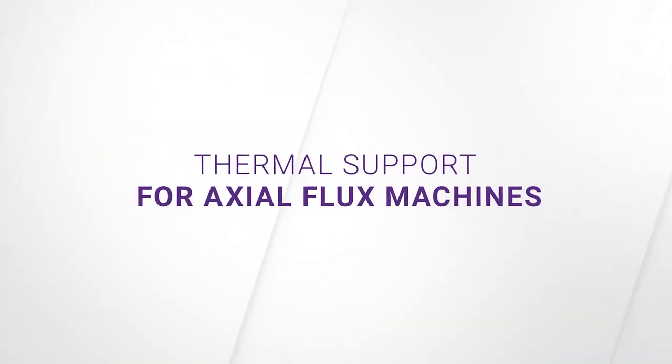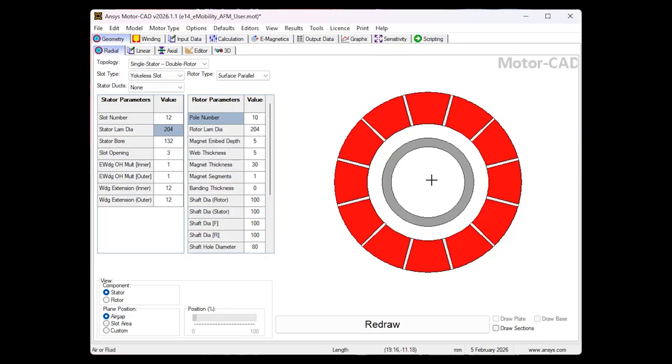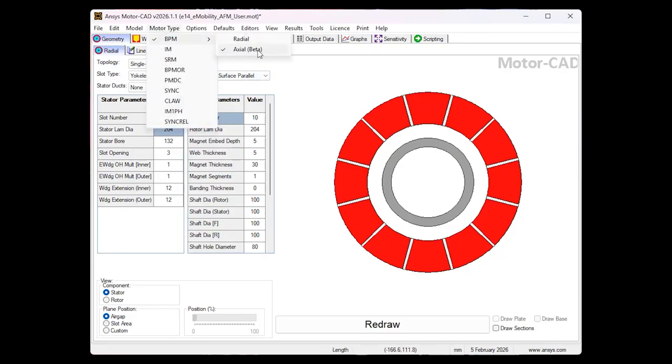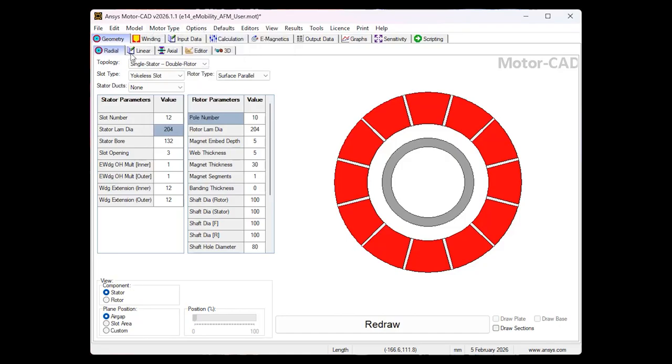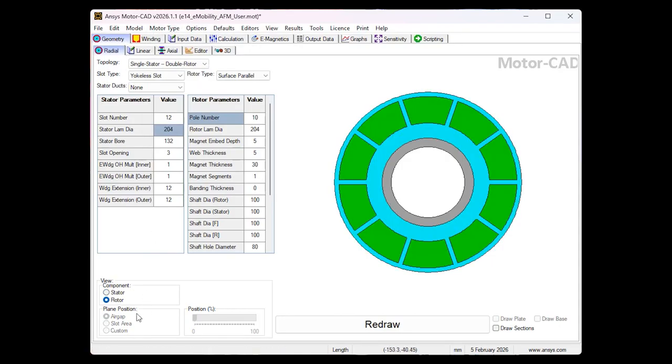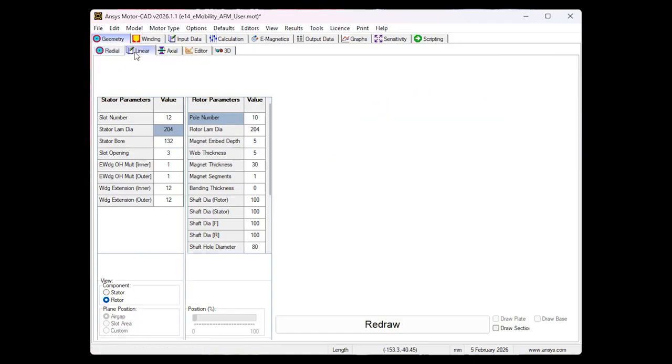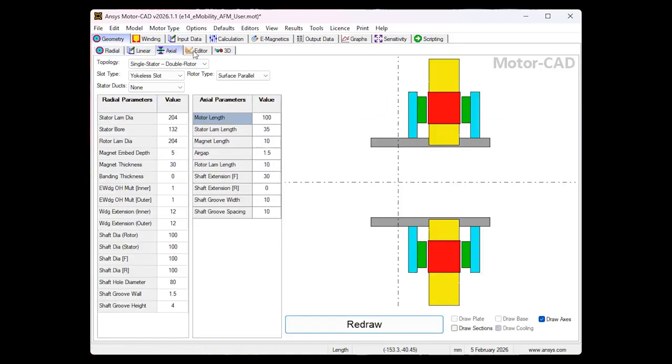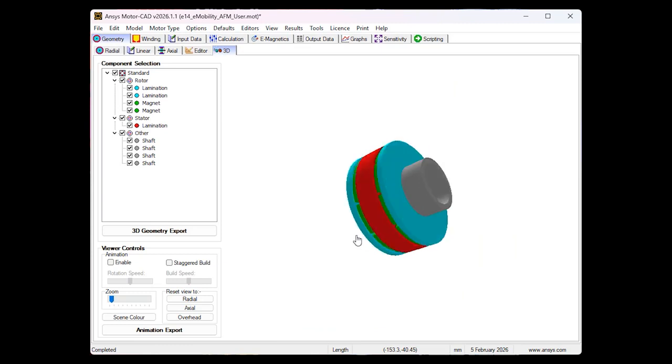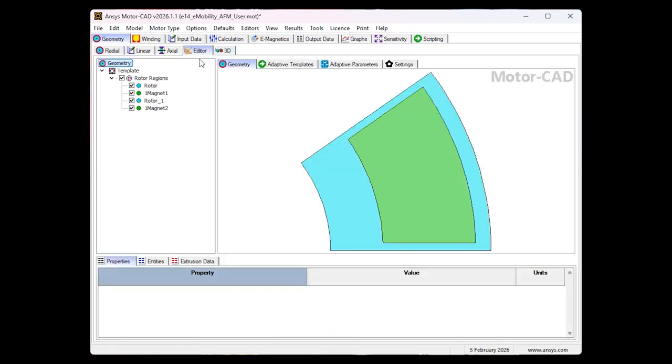Next, Ansys Motor-CAD now includes thermal support for Axial-Flux machines and unlocks a new level of design agility with flexible single and dual topology modeling, intuitive winding connection setup, advanced rotor skew and permanent magnet segmentation, rich size visualization, and Python-driven geometry customization.